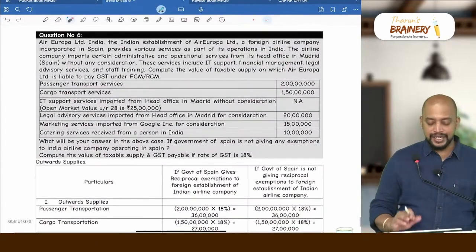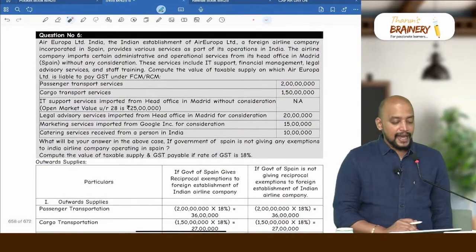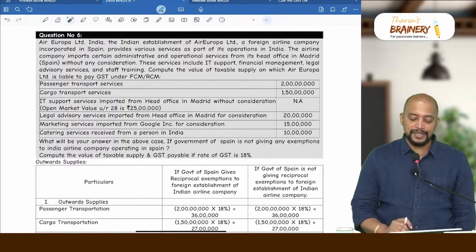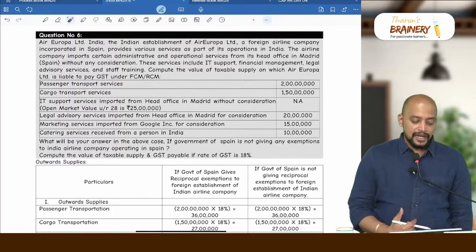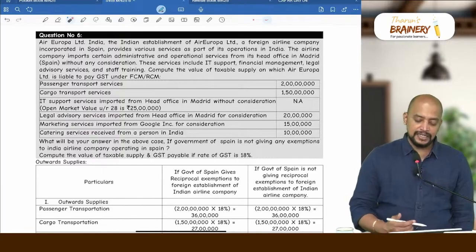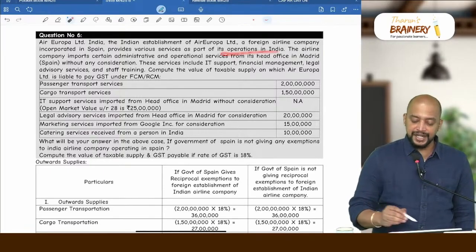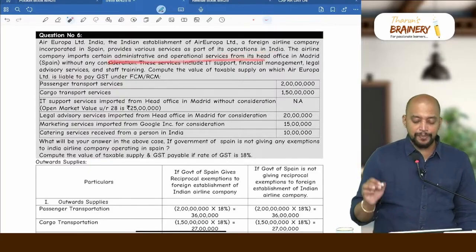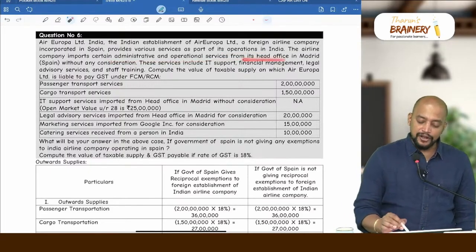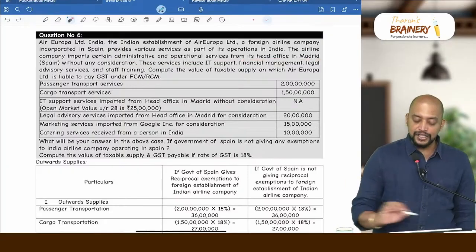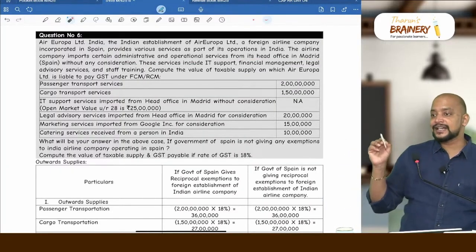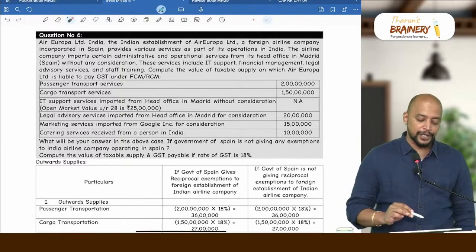Then another question you see, question number 6. Air Europa Limited, India, the Indian establishment of Air Europa Limited, a foreign airline company incorporated in Spain, provides various services as part of its operations in India. The airline company imports certain administrative and operational services from its head office in Madrid, Spain, without any consideration. This is related to that import of services by the Indian establishment of a foreign airline company.